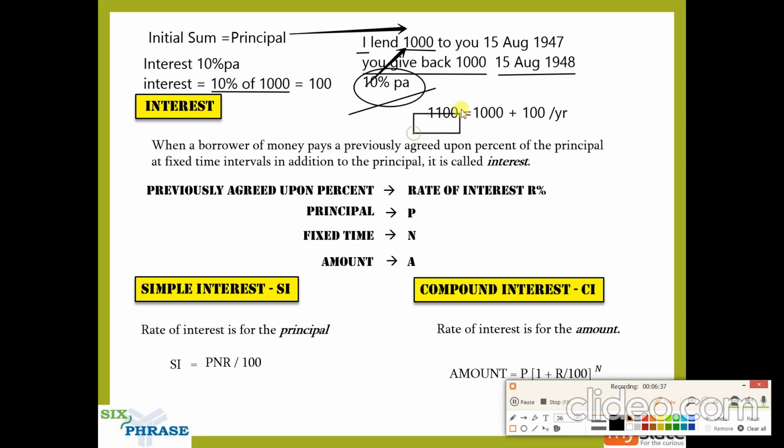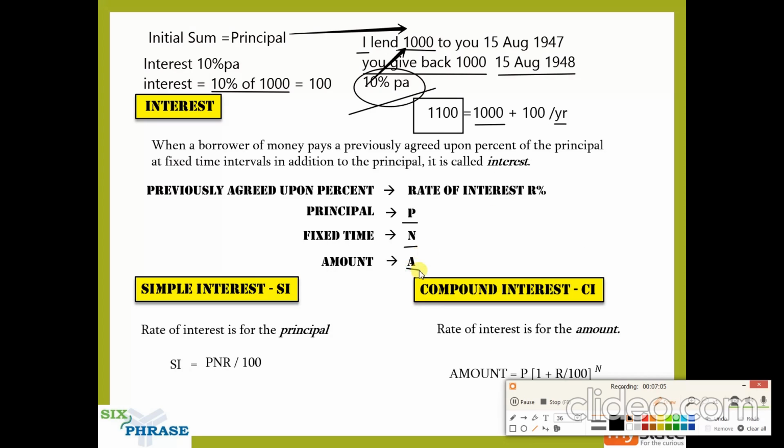I should get 1100. Okay, so this is the concept of interest. Here P represents principal, which is 1000. N represents the time. Here the time is 1 year. Yes, we just calculated it for 1 year. If it is 2 years, we just use 2.